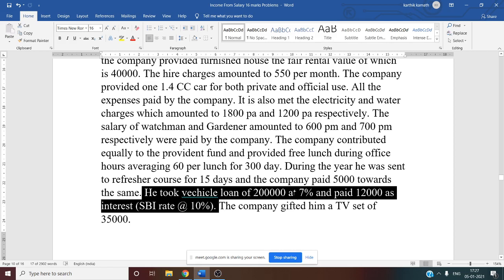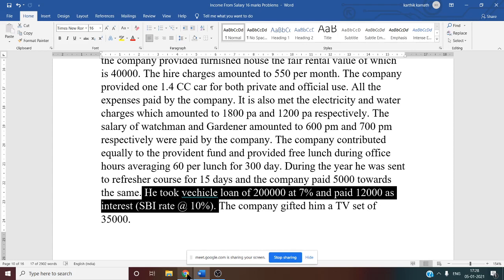So now we have to do cross multiplication. For 12,000, it is a 7% rate of interest. For 3%, how much?